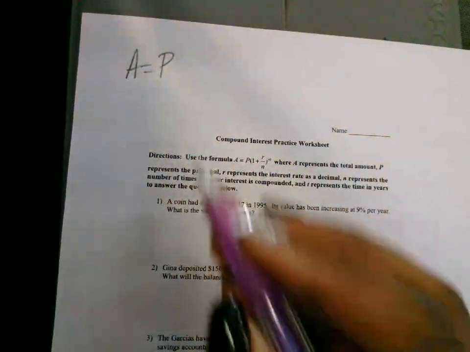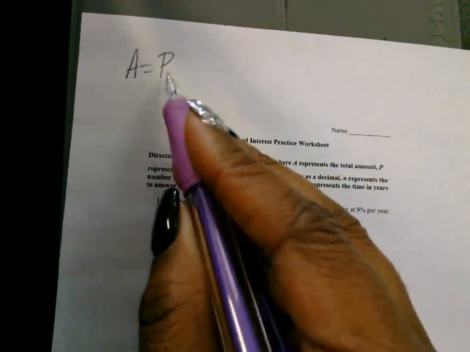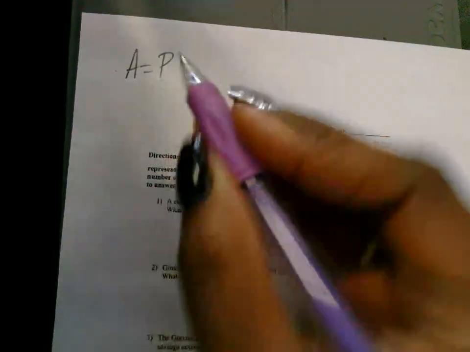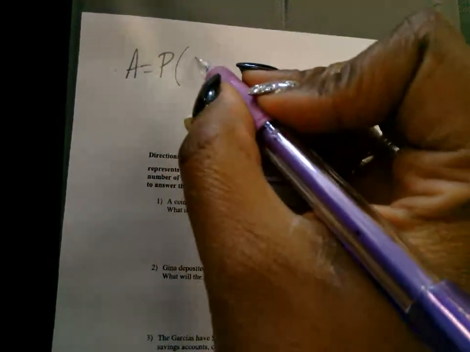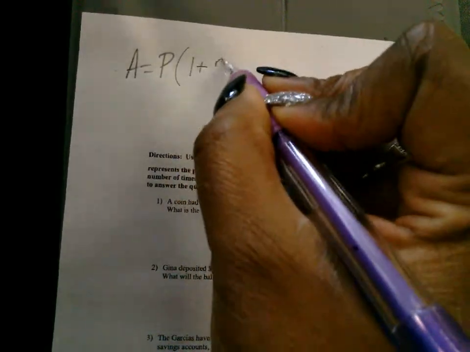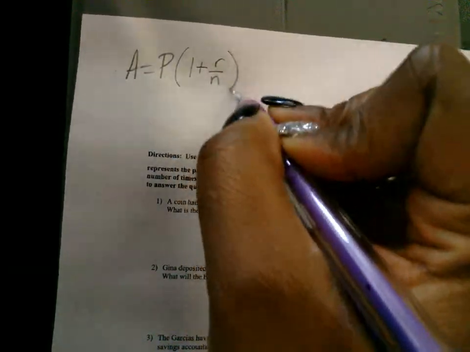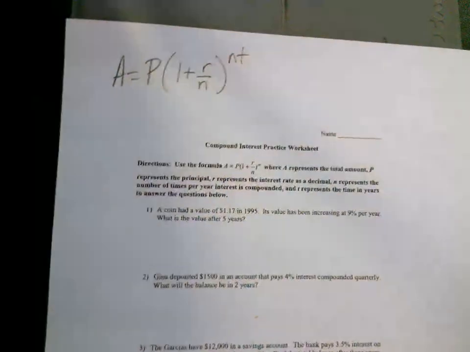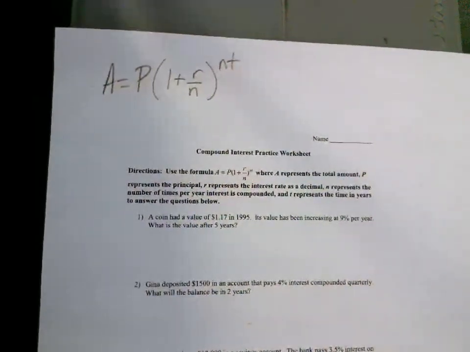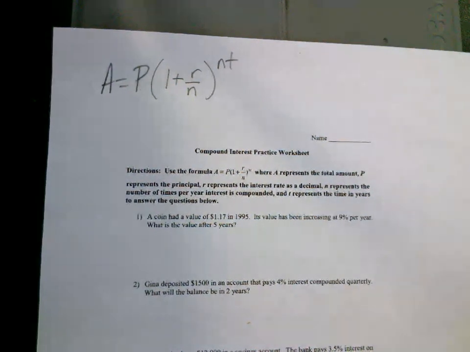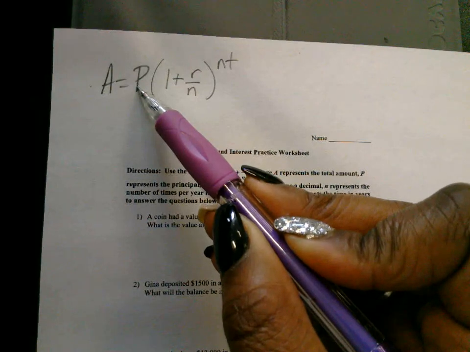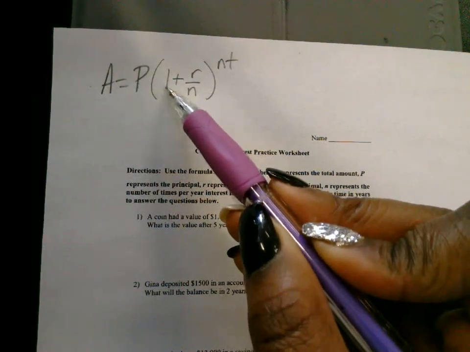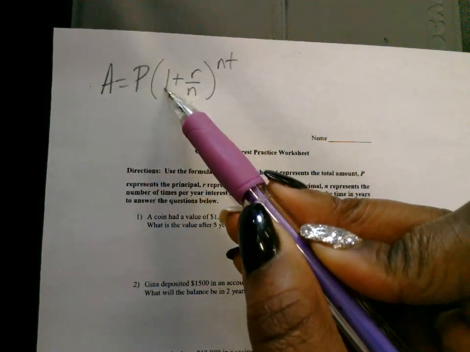We have the final amount A is equal to the principal or the starting amount times your common ratio. The common ratio is 1 plus R over N to the NT power. This is your equation or formula for compound interest, where P is the starting amount of money or the principal. 1 is the 100% written as a decimal.